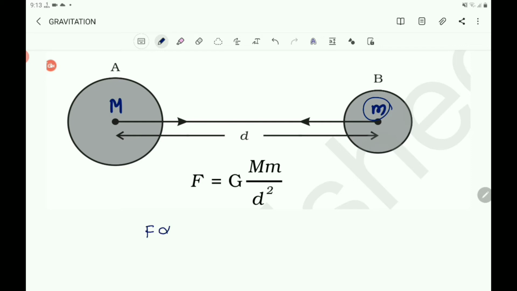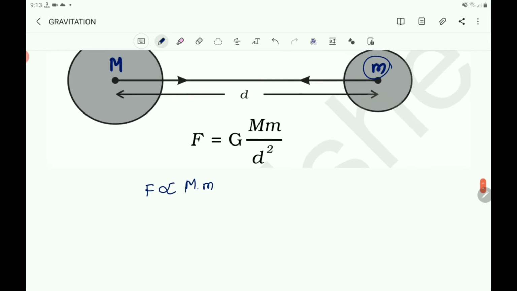So you can write F is proportional to M into m.